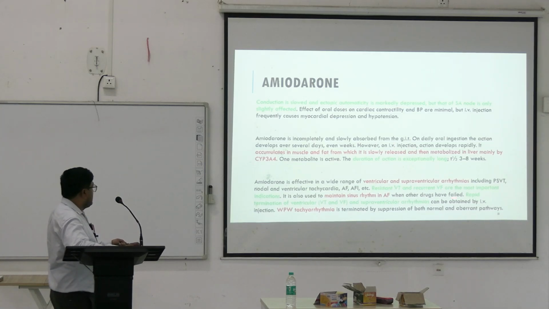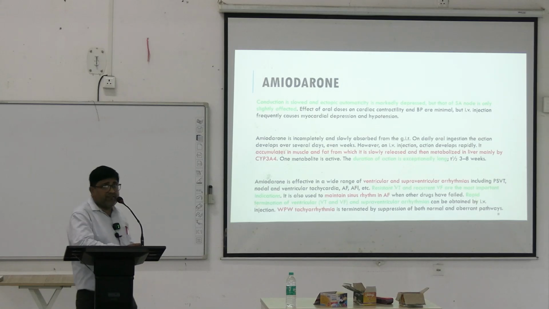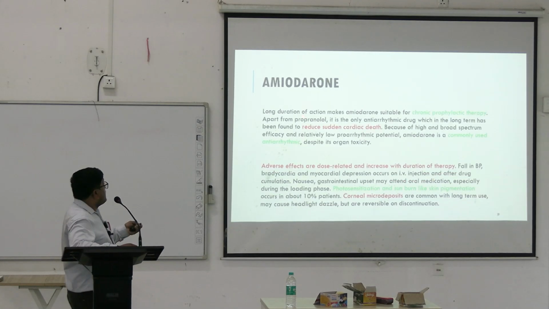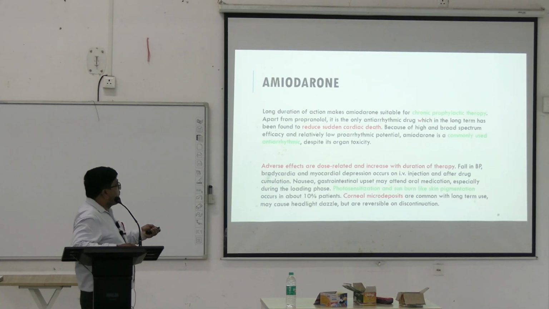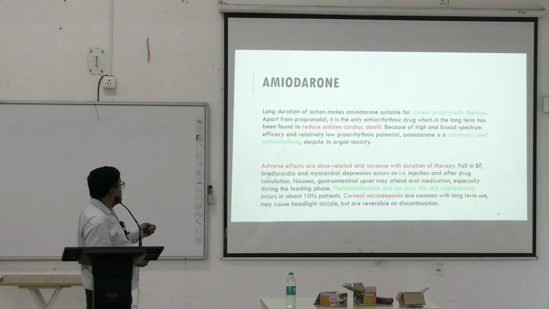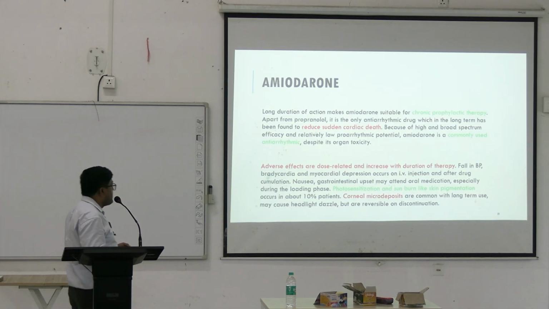When other drugs have failed, rapid termination of ventricular and supraventricular arrhythmias can be done by use of intravenous amiodarone. Long duration of action makes it suitable for chronic prophylactic therapy. They even reduce sudden cardiac death, and it's one of the commonly used anti-arrhythmics.